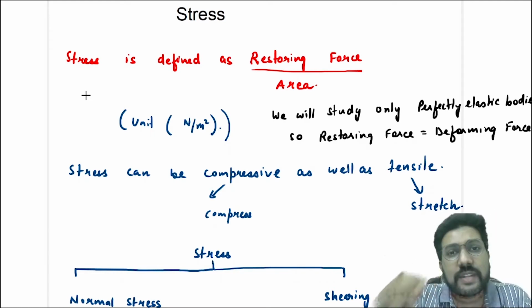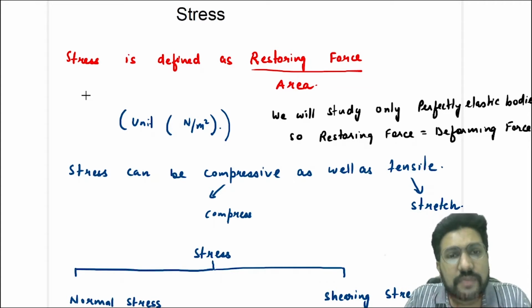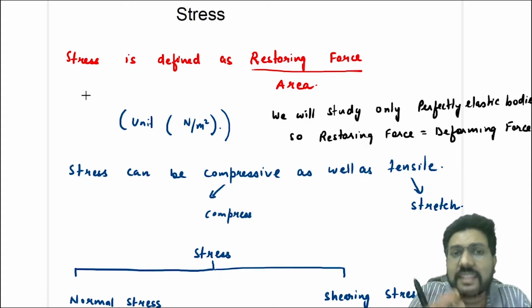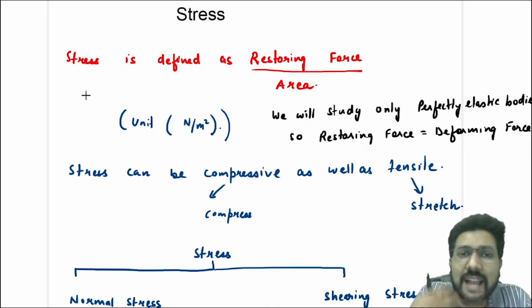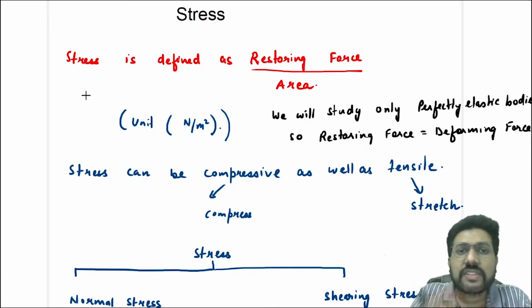So the second student is not taking any stress. That means he's not reacting to the external force. But the first student is reacting to the external force. That is why he is taking the stress. So stress is the restoring force per unit area. You have to take the stress. That means you have to react to the deforming force. When you react to the deforming force, only then stress can be developed.